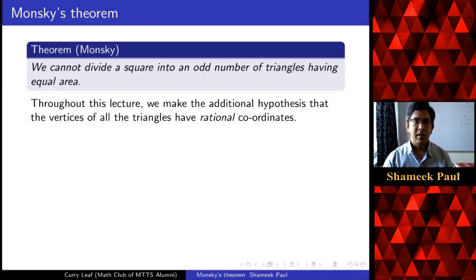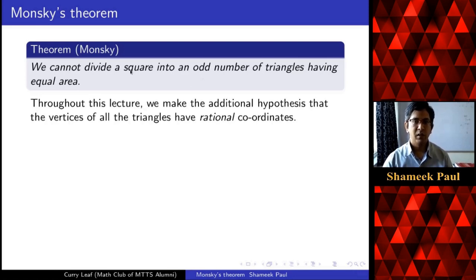In this lecture, we will make an additional hypothesis that the vertices of the triangles have rational coordinates. We will see why this is needed. If we prove the theorem for a particular square, then it is the same as proving it for any square.